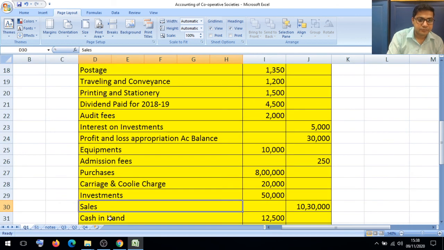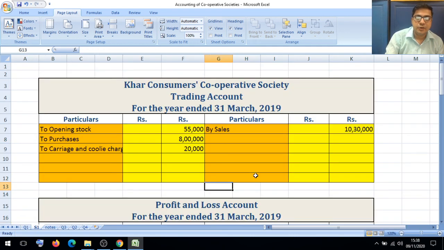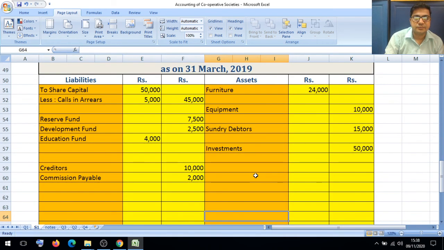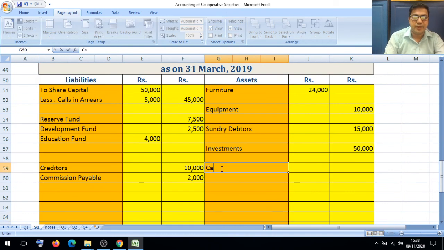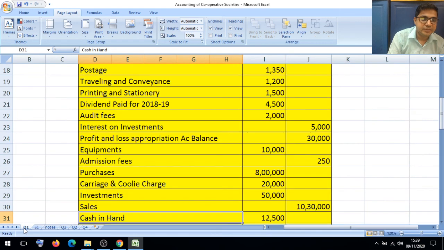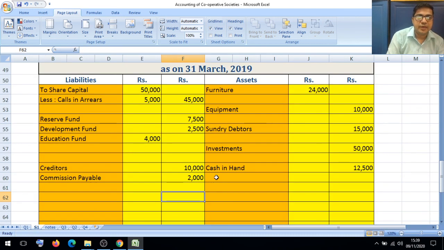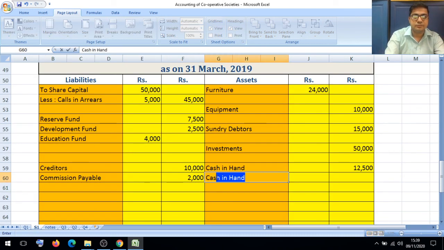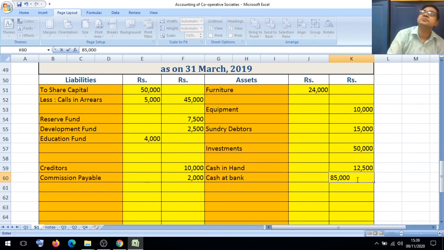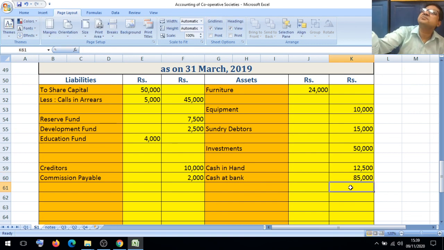After recording sales, next item, cash in hand 12,500. So we will write here, leave one line, write cash in hand 12,500. Then friends, next item is there, that is cash at bank 85,000. Cash at bank 85,000.